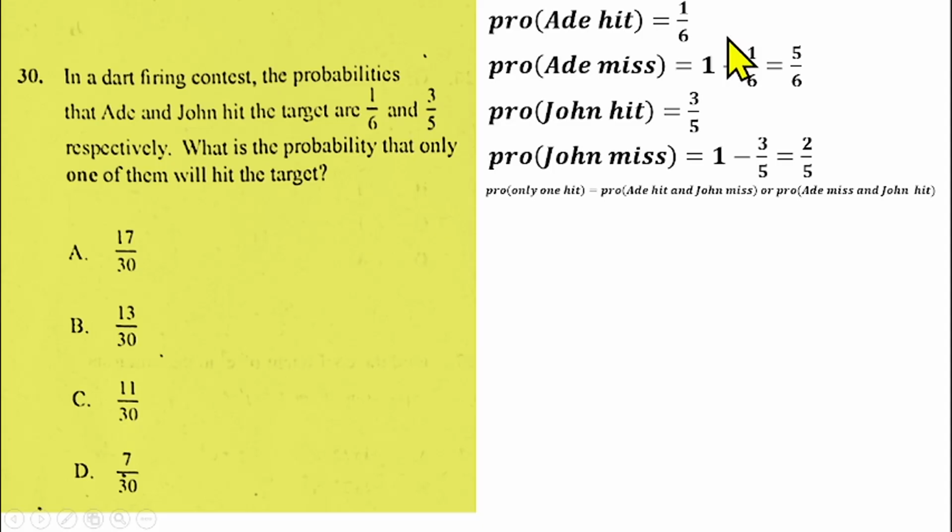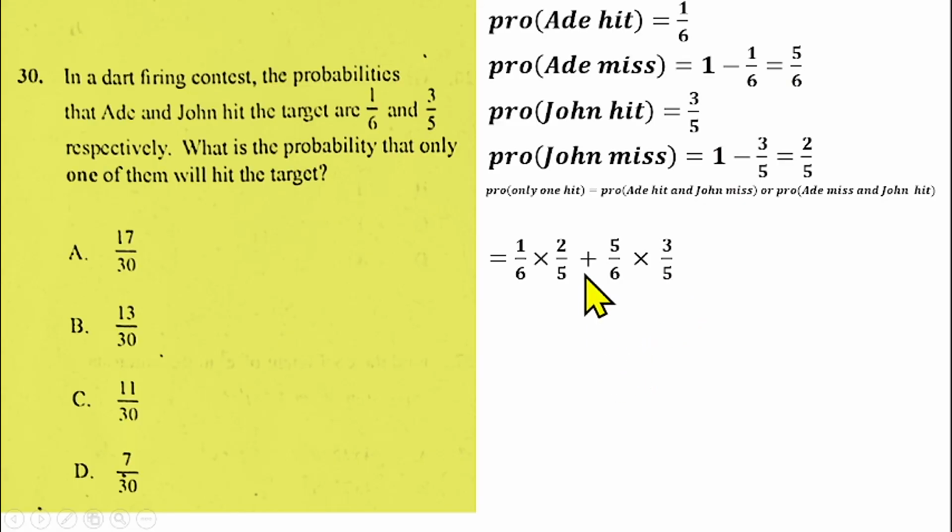So if you put that into this, you will have the probability that Ade will hit, that will be 1 over 6, times John will miss, that will be 2 over 5, plus, that is the 'or', the probability that Ade will miss. Sorry, that Ade misses is 5 over 6, times the probability that John hits, that will be 3 over 5.